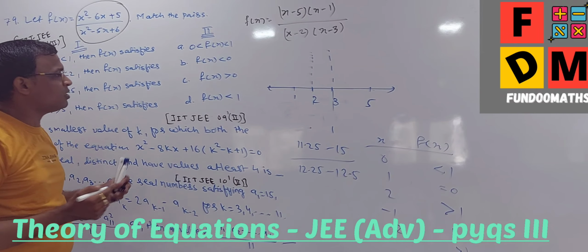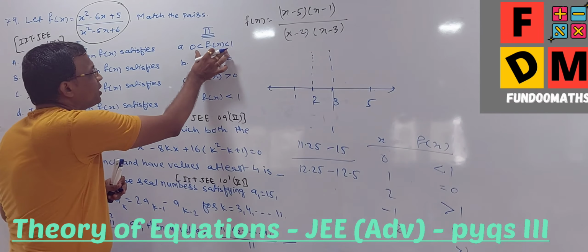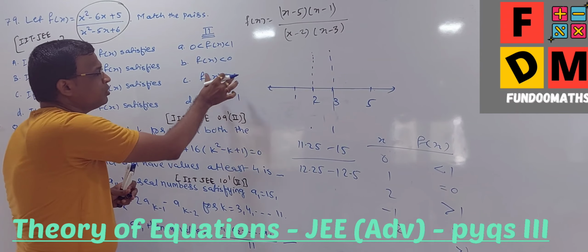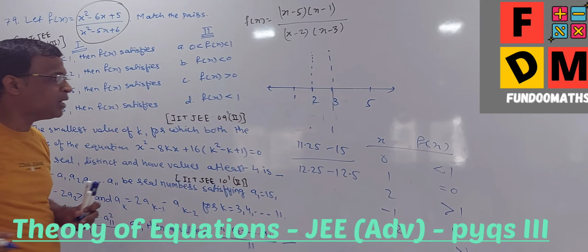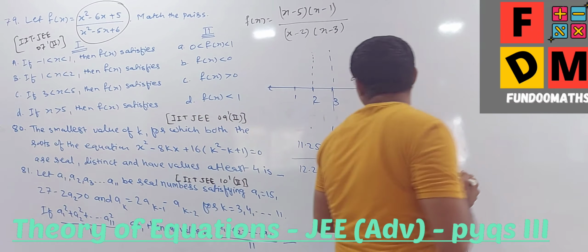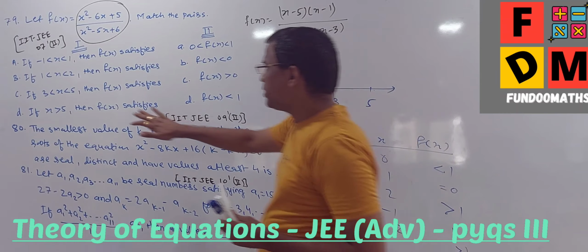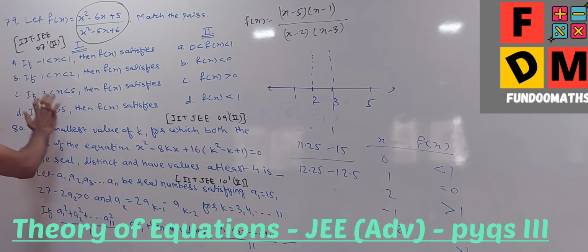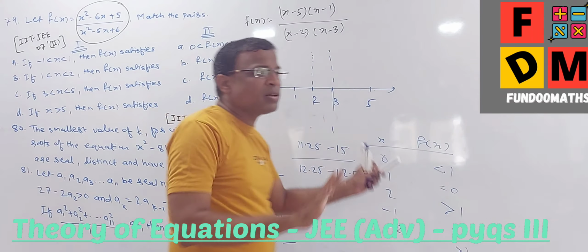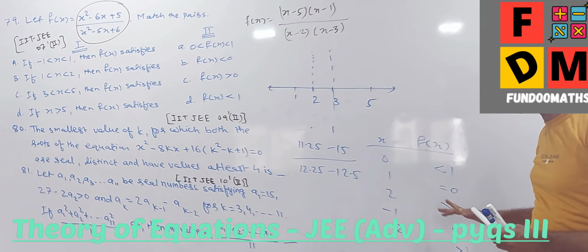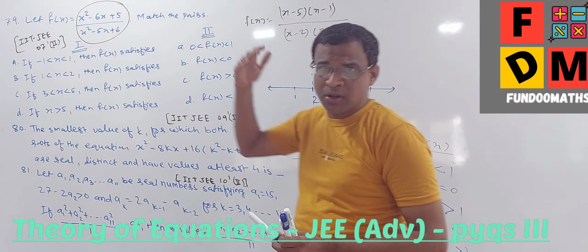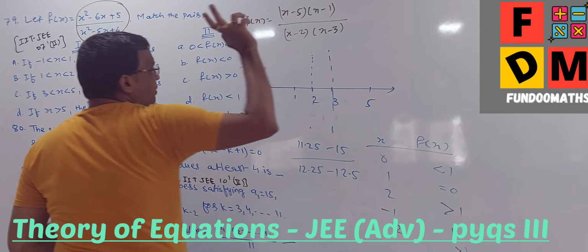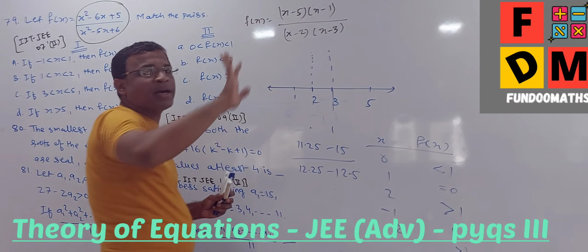So what does it indicate? If I look at the options over here, there is between 0 and 1, negative, then greater than 0, and then we have less than 1. So obviously, I will conclude that x is in this range and this range. These are something which a layman can draw out of this question, but I will prefer to draw the graph. First and foremost, between 2 and 3, obviously it will be infinite.